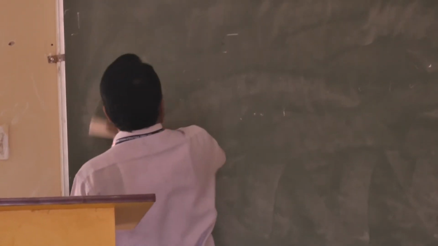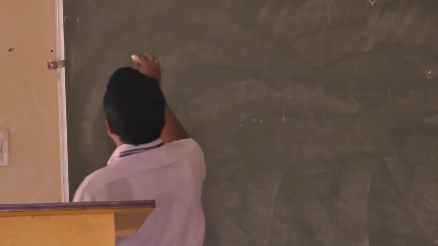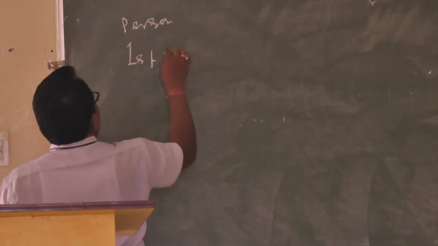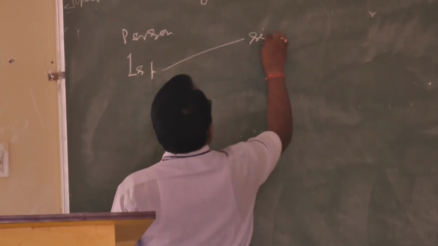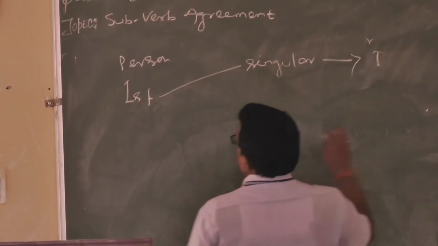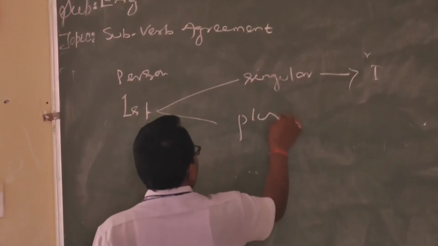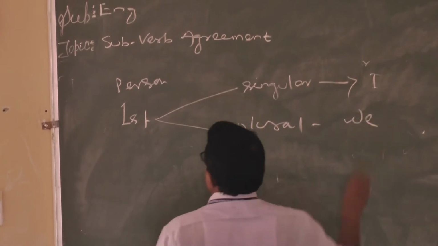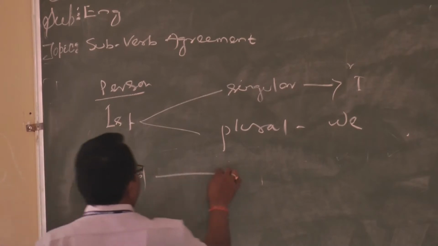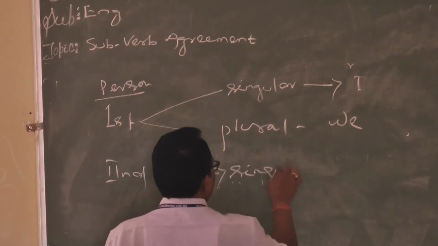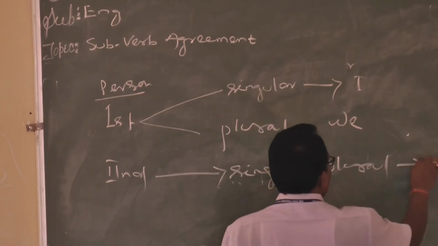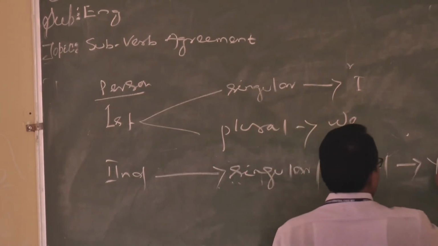If you write here persons: first person, singular number is I, plural is we. Second person, singular and plural, both are you.